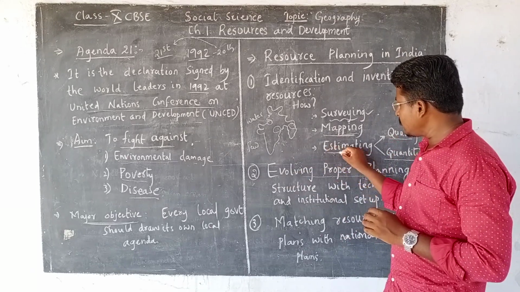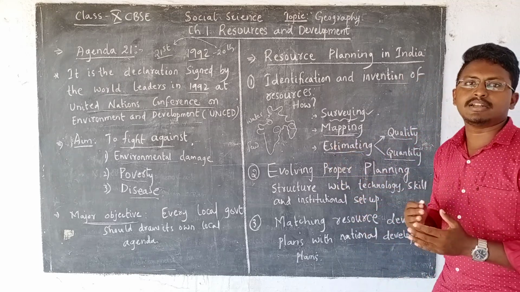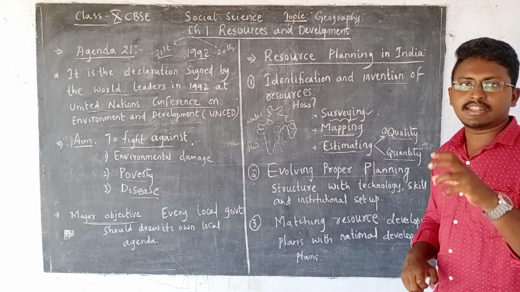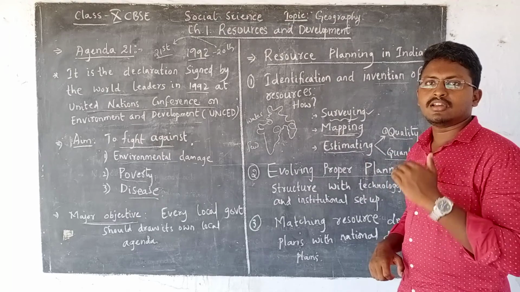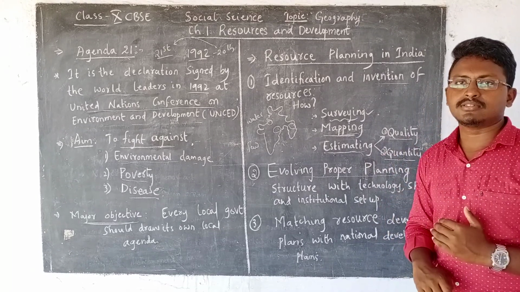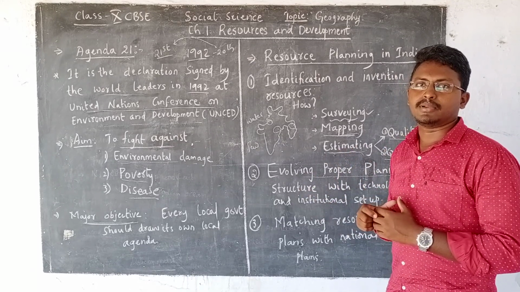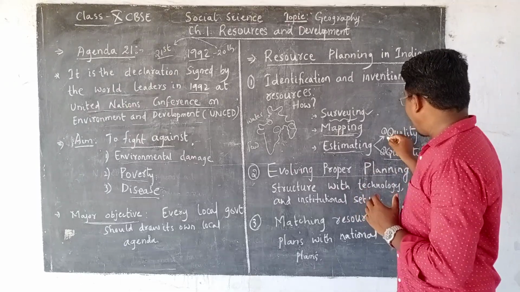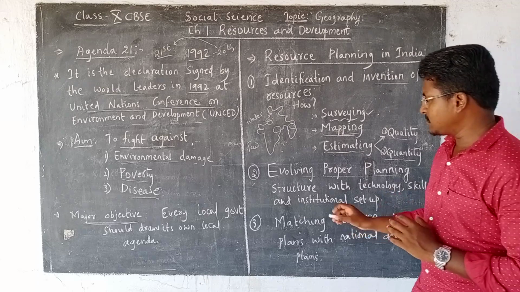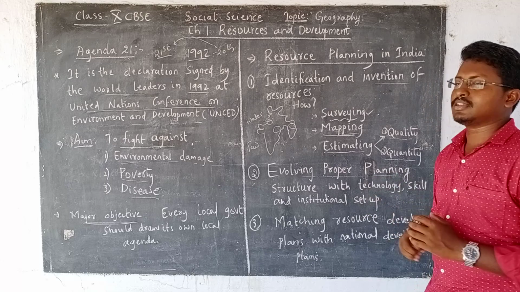Then the third important step is estimating these resources, and we estimate in two different ways. One is the quality of resources, whether they are of the highest quality or the lowest quality. The second is the quantity of resources, that means up to what amount of resources we can extract from that particular place. What is the size? So we have to estimate both quality as well as quantity.